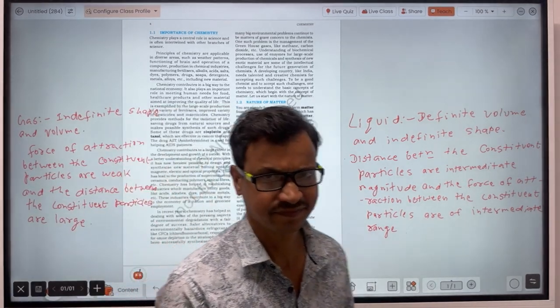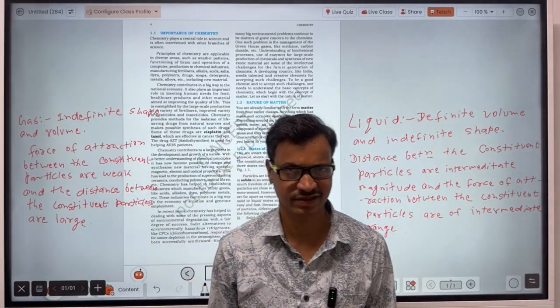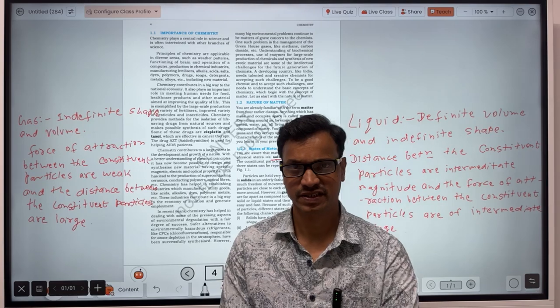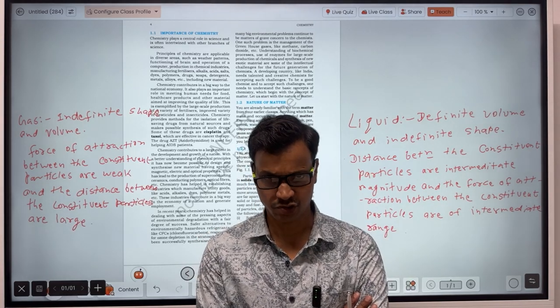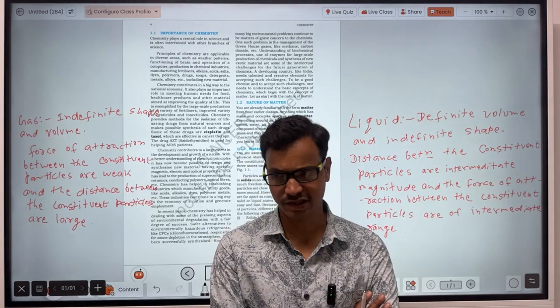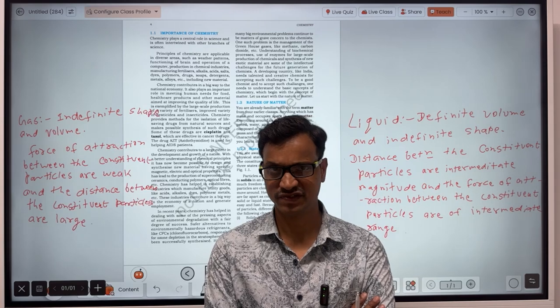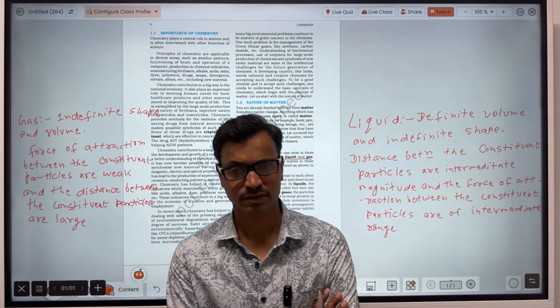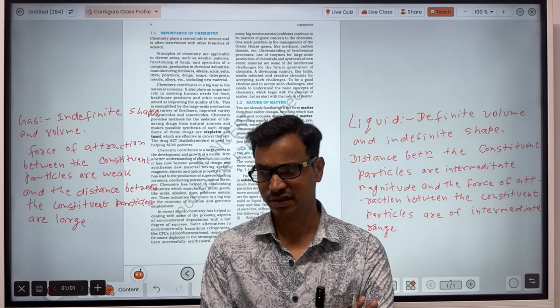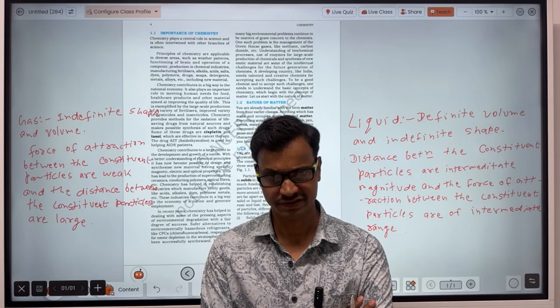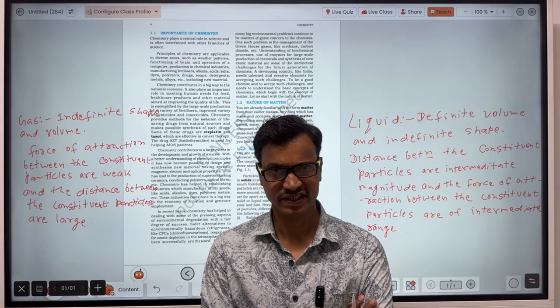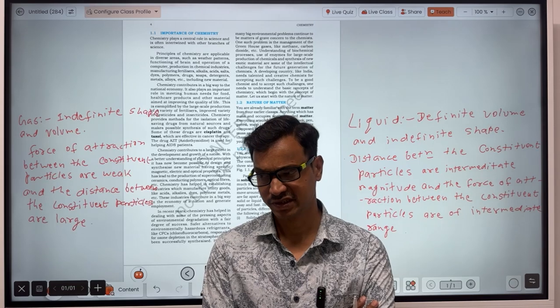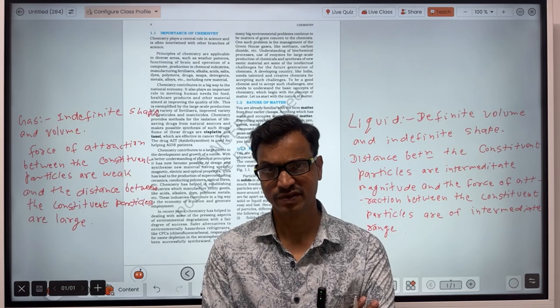Okay, guys, I think you are already aware of this concept, that in solid, liquid, and gas, the shape of the liquid is not fixed, because when you pour water in a container, then the shape of that liquid will become that of the container, but the volume will be constant.